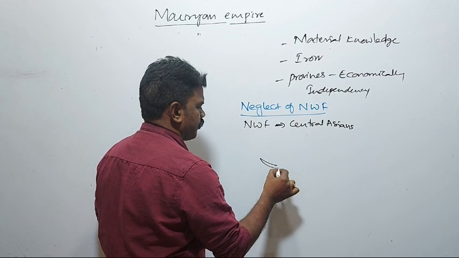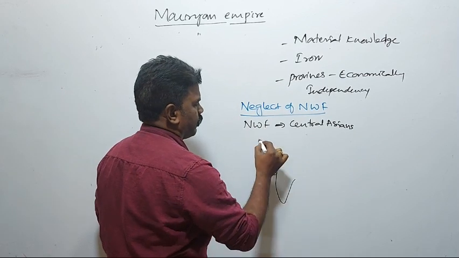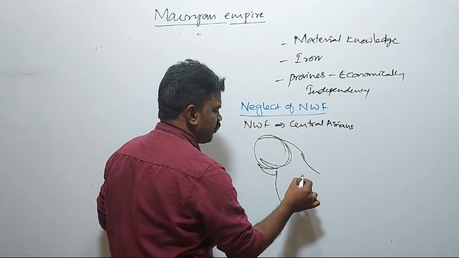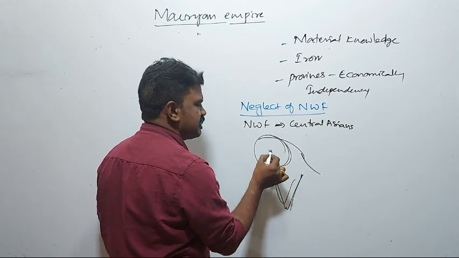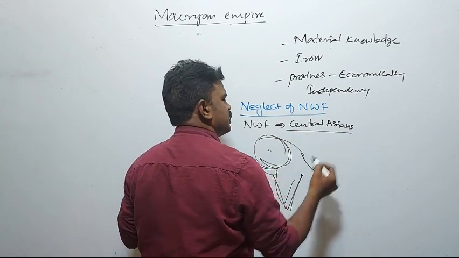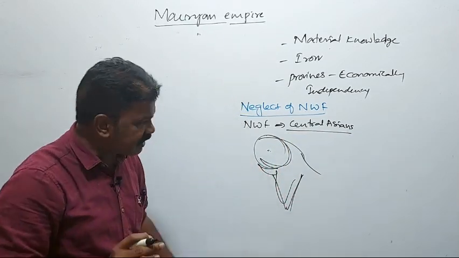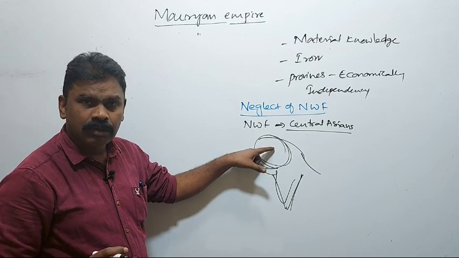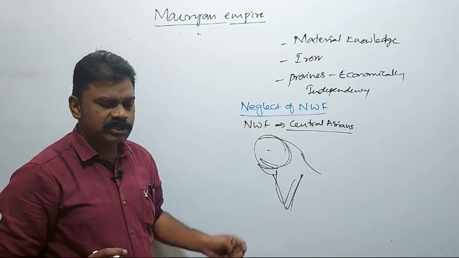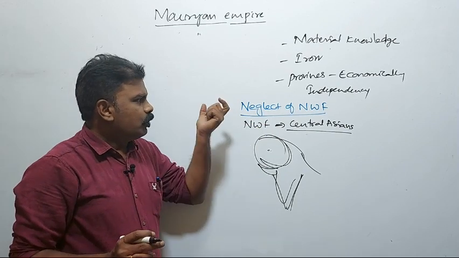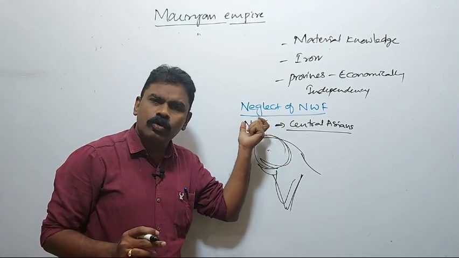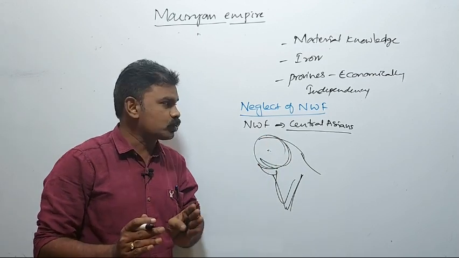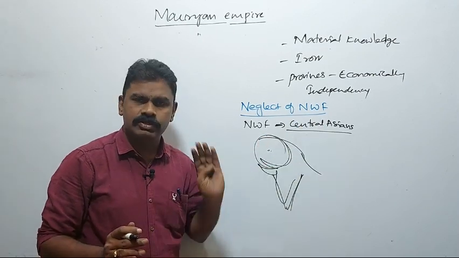This northwestern frontier province was always facing trouble from them. Different Central Asian tribal people entered the northwestern region through the Khyber and Bolan passes. No Mauryan ruler took any measures to stop the Central Asian tribals.